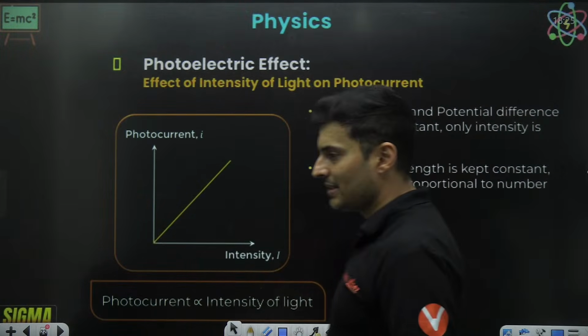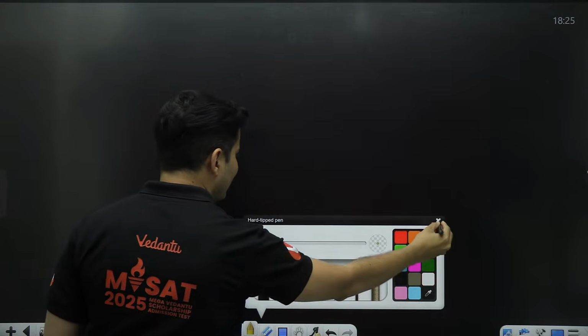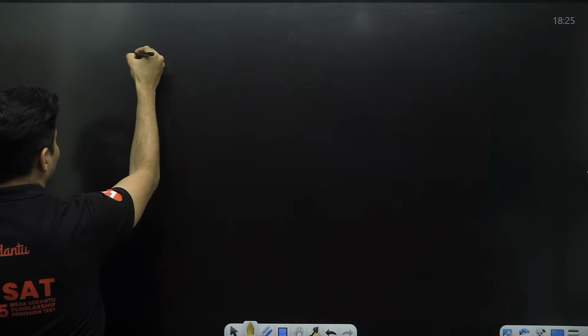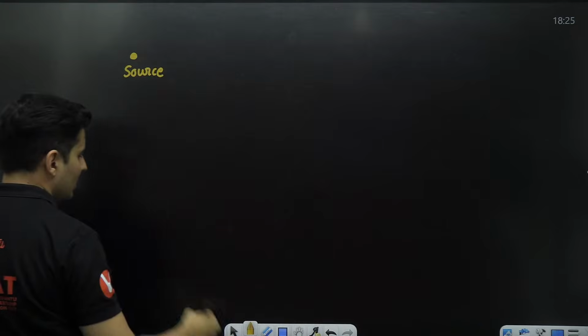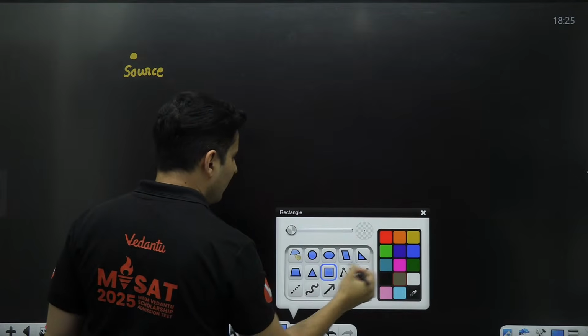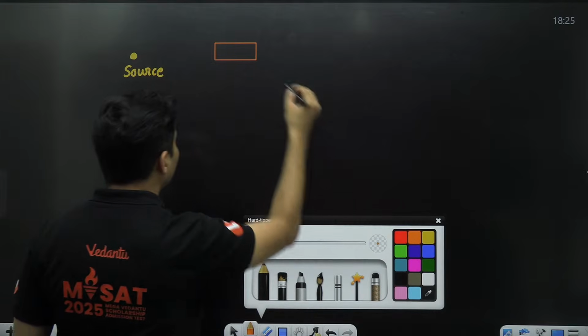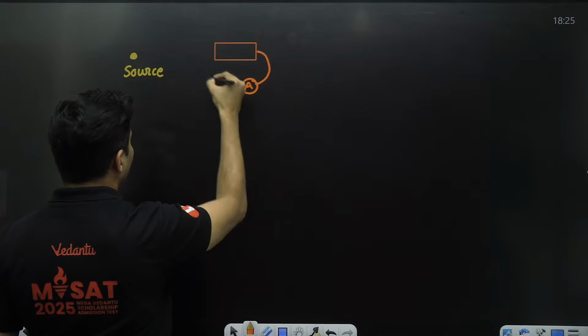As simple as that. And there were some questions based on that which were asked in JEE. For example, let's say there is a light source and we have our photoelectric setup over here, and somebody is registering some current.